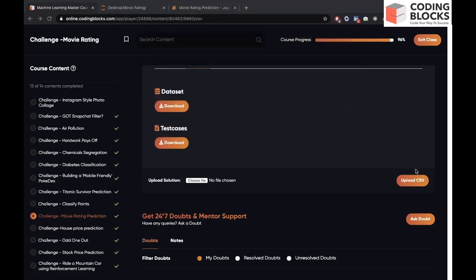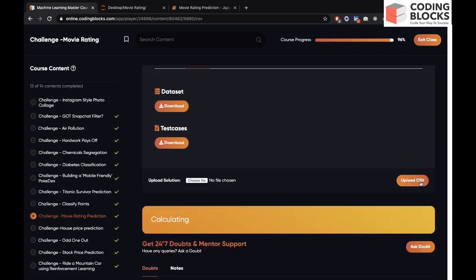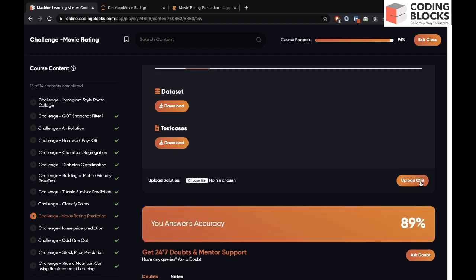So we can upload the CSV file, and let's do submit. So the portal is calculating the accuracy. So it says your answer accuracy is 89%, right? So we got 89% accuracy.